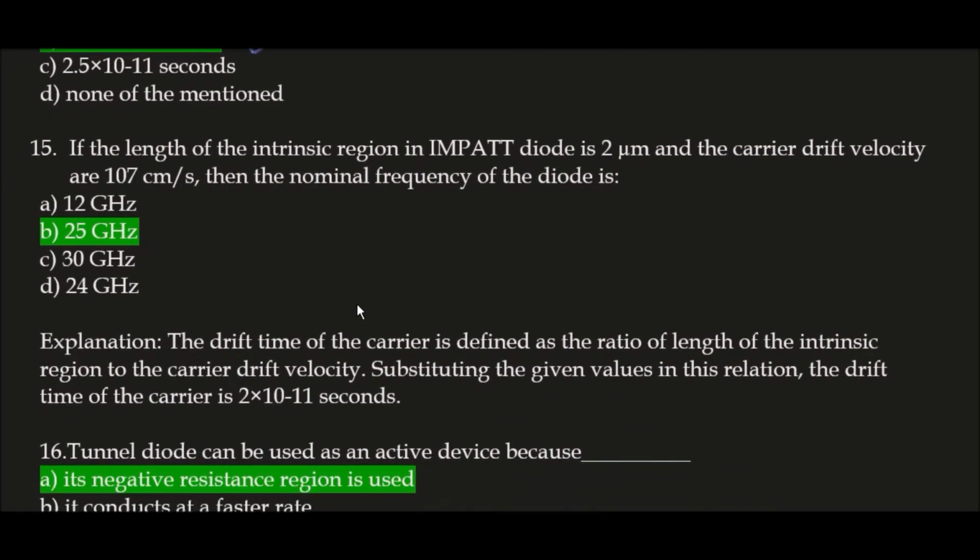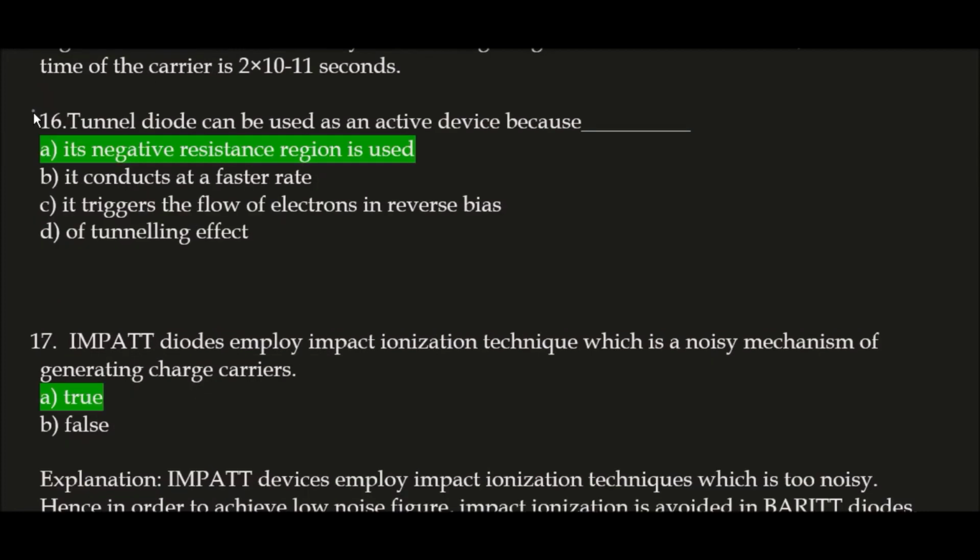If the length of the intrinsic region in an IMPATT diode is 2 micrometer and the carrier drift velocity is 100 km per second, then the nominal frequency of the diode is? Correct answer is option B, 25 gigahertz, because the drift time of the carrier is defined as the ratio of the length of the intrinsic region to the carrier drift velocity. Now substituting the given values, the drift time of the carrier is 2 × 10^-11 seconds. Okay. Next question.